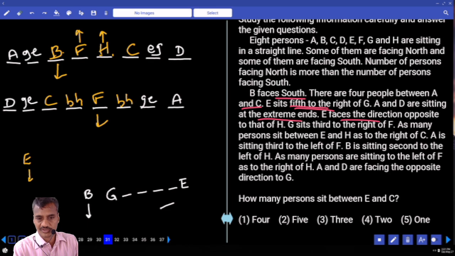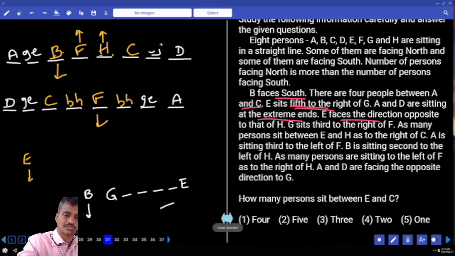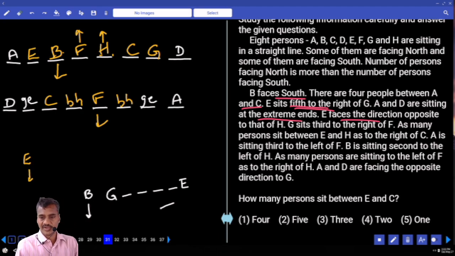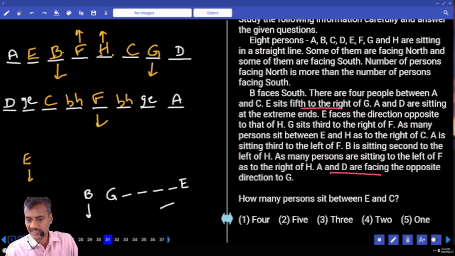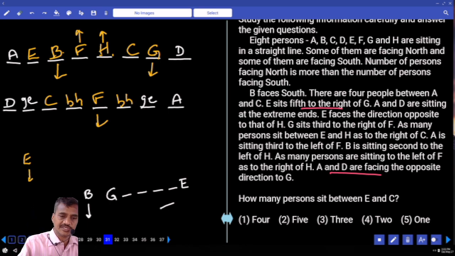And G sits third to the right of F. Now G must be here. If G is here, then E must be at this place. Now if E is here, the persons are finalized. E sits fifth to the right of G. G must be facing south, and B is facing south, G is facing south. And A and D are facing opposite to G. G is south, so A and D are facing towards north.